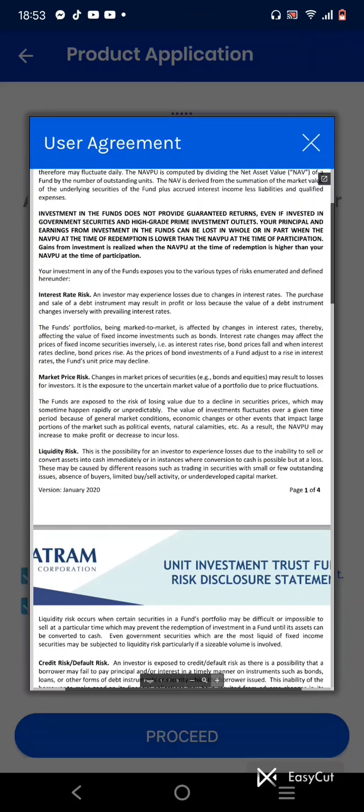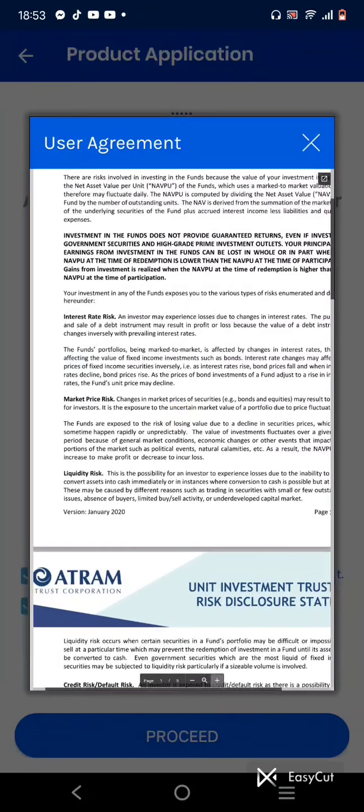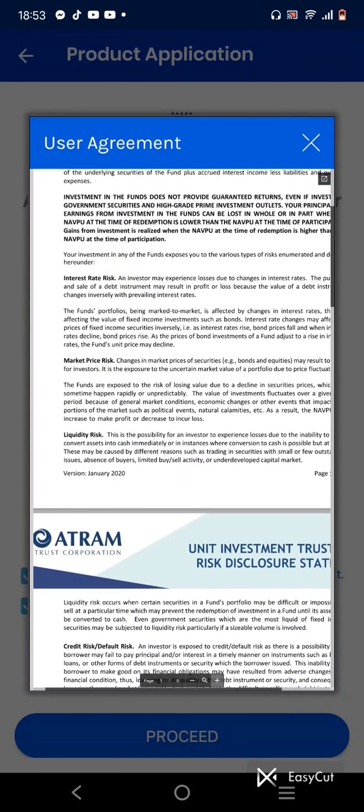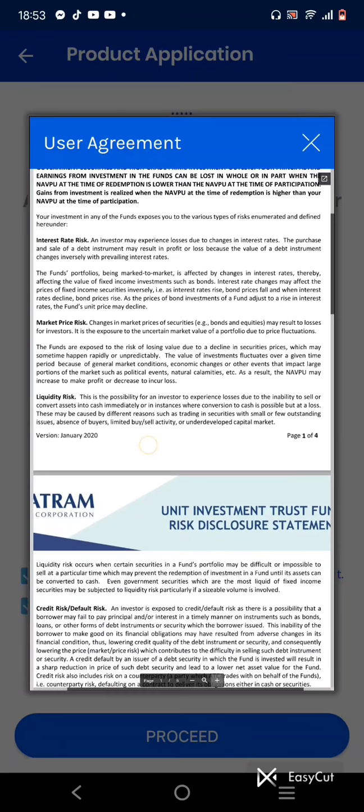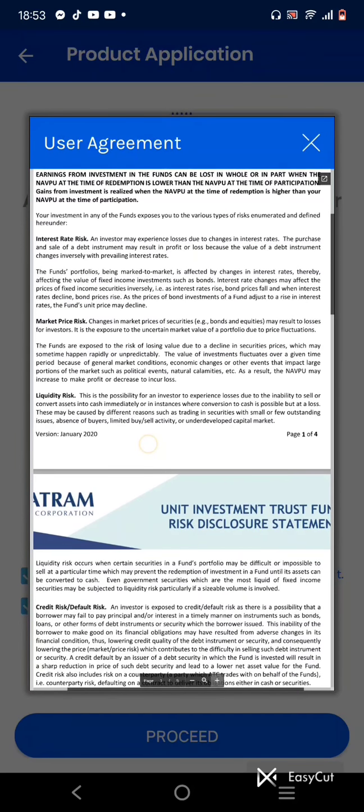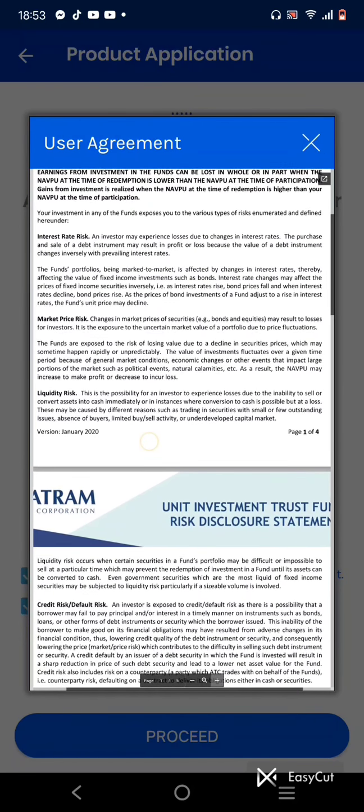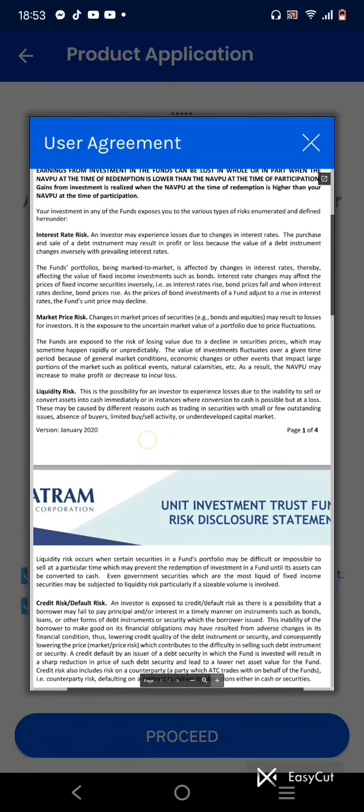So there are changes. It depends on the market, economy, the interest. It depends on the market. Still the market. So, market price risk. Changes in market prices of securities, bonds, and equities may result in losses for investors. It is exposure to uncertain market value of portfolio due to price fluctuations.